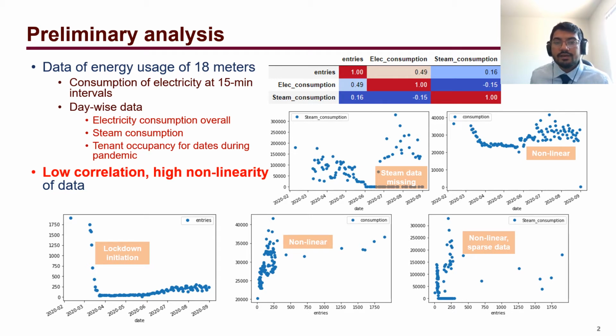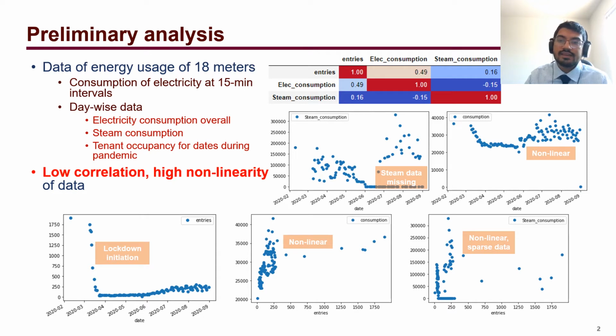So when we look at the data, we observe that there is very low correlation and the data is highly nonlinear. When we look at the steam consumption data, we observe that steam data is missing or null for several of the dates. It could be possible that no steam was actually consumed, but since this is not known, we would not assume steam data to be known and we will not consider steam data in our model.